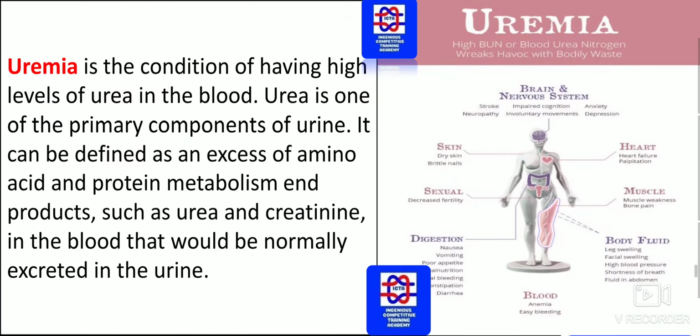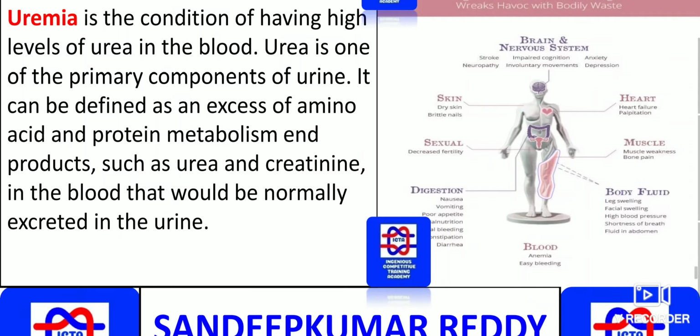Next we have uremia. It's a condition of having high levels of urea in the blood. Urea is one of the primary components of urine. It can be defined as an excess of amino acid and protein metabolism end products, such as urea and creatinine, in the blood that would normally be excreted in the urine. So this is one type of problem.